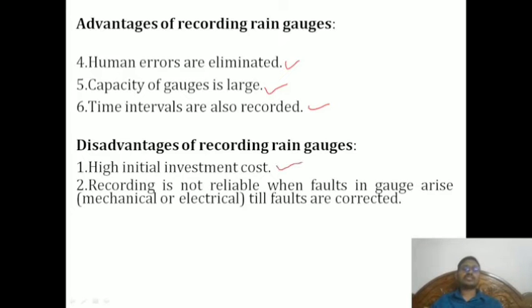The disadvantage is that the installation cost is very high because it is automatic, we have to monitor it and look at the things. Recording is not feasible when faults arise in the gauge, until the faults are corrected. That's what I told: if any repair comes up, it is very difficult, we have to do it, and then only it will work. Until then the data is missing.